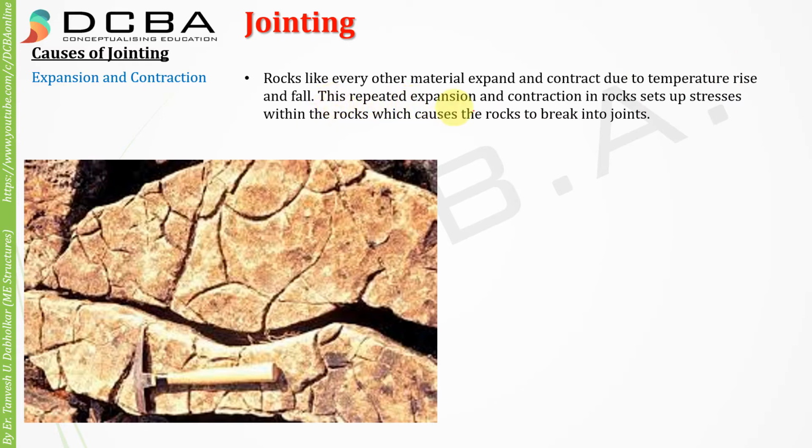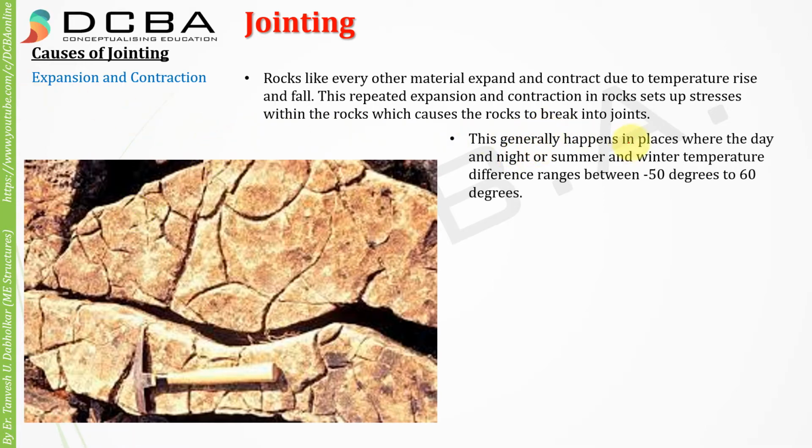This repeated expansion and contraction in rocks sets up stresses within the rocks, which causes the rock to break into joints. Because the rock is continuously expanding and contracting, stresses are developed in the body of the rock and it basically cracks.